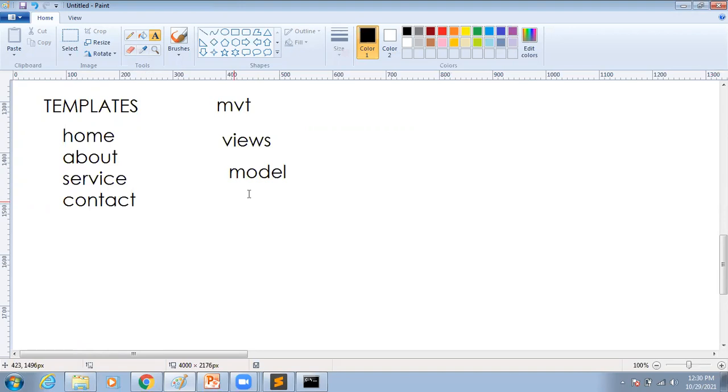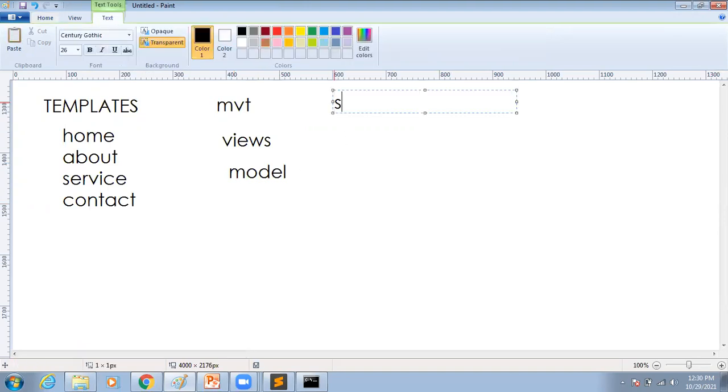So once the templates and the model concept are finished, we are going to work with the static files concept. Why? Because in any application or website, we compulsorily have to display styles, images, videos, everything. So in the static files concept, we are going to discuss this.